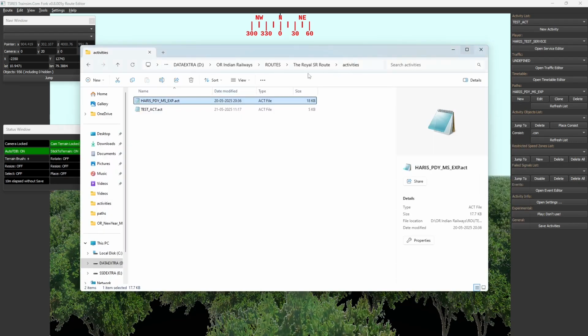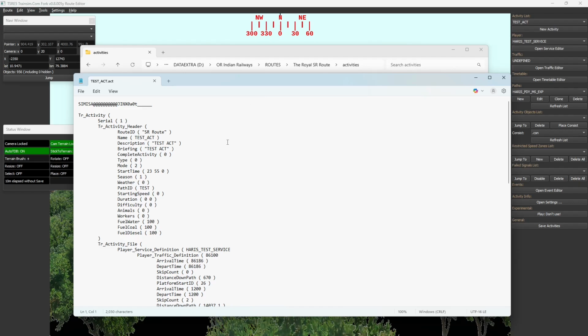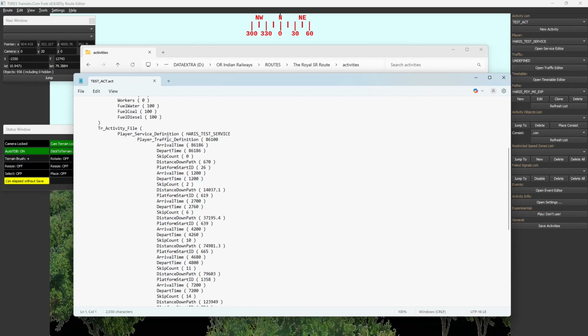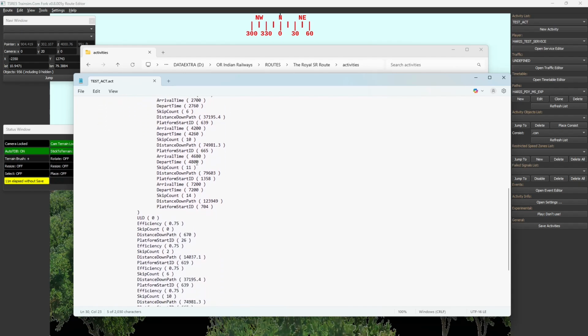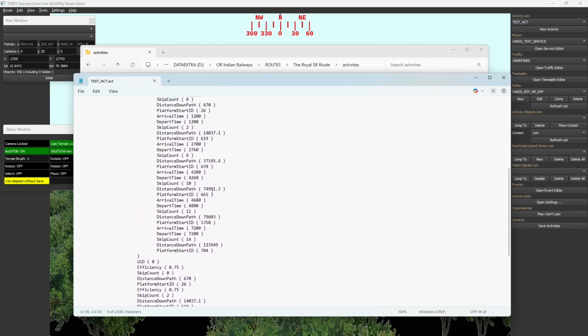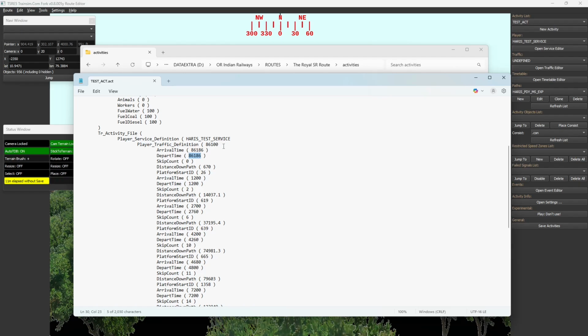So go to the folder where the activity is stored. This is the test act. I already went to that folder. Just double click it and you will see the activity file. You can see the player service definition, arrival time, departure time, all this is there. This is the main player service definition. So you have all these timetable settings: distance, zone, path, arrival time, departure time.